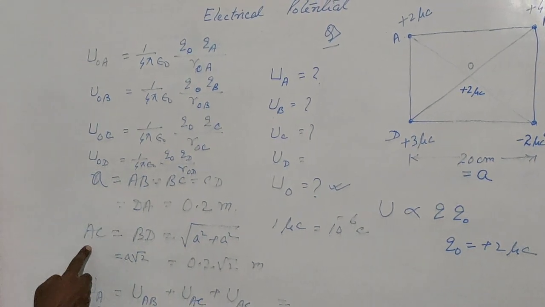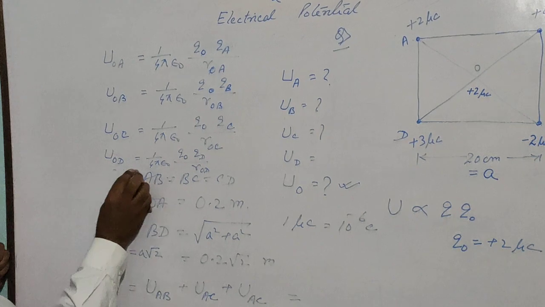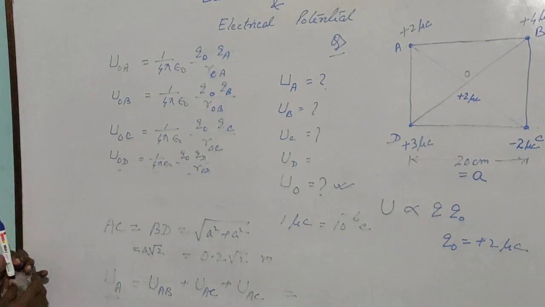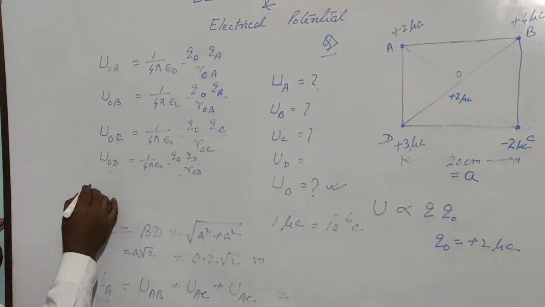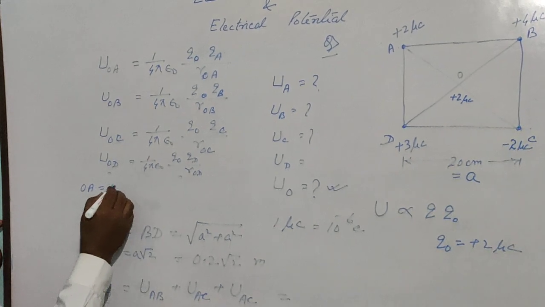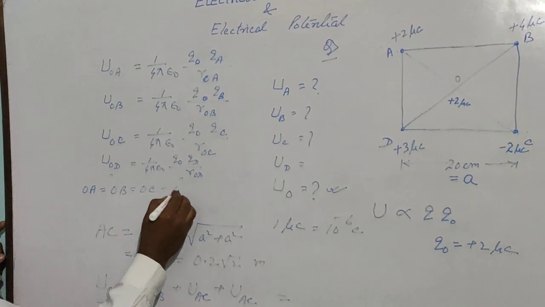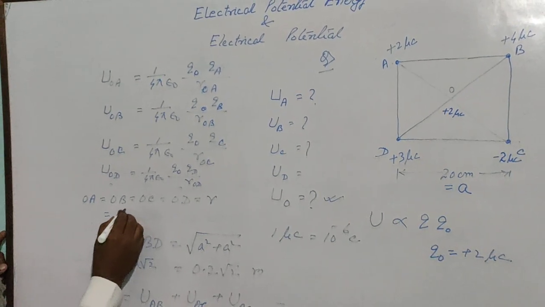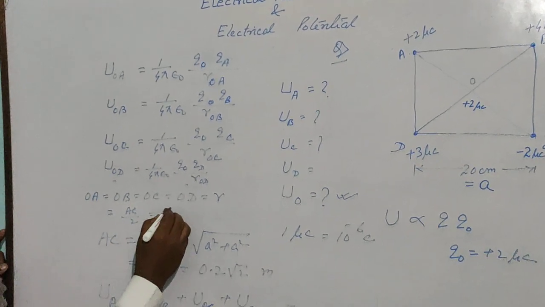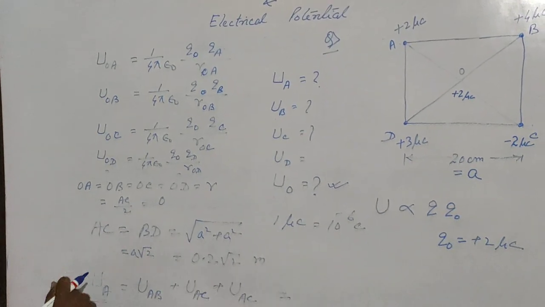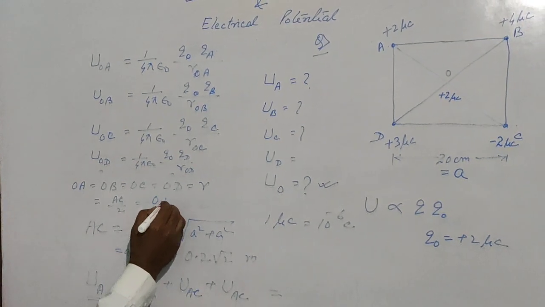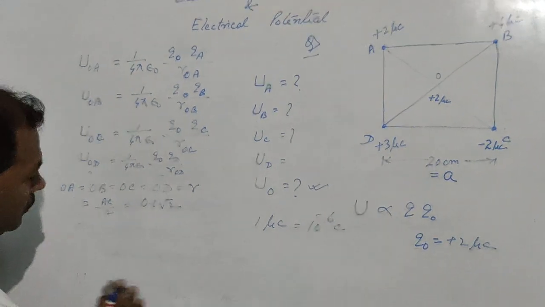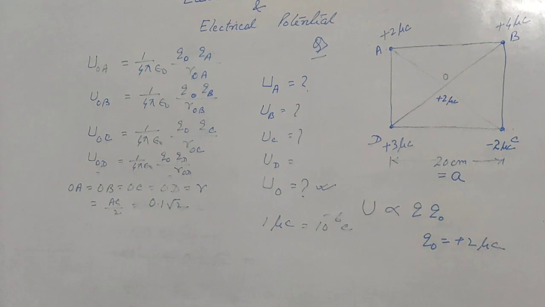Since you know the value of AC, from AC you can go for OA, OB, OC, etc. OA, all will be equal. Let it be R. This will be equal to half of the diagonal. So this becomes 0.2 root 2 by 2. Now this is what you require.